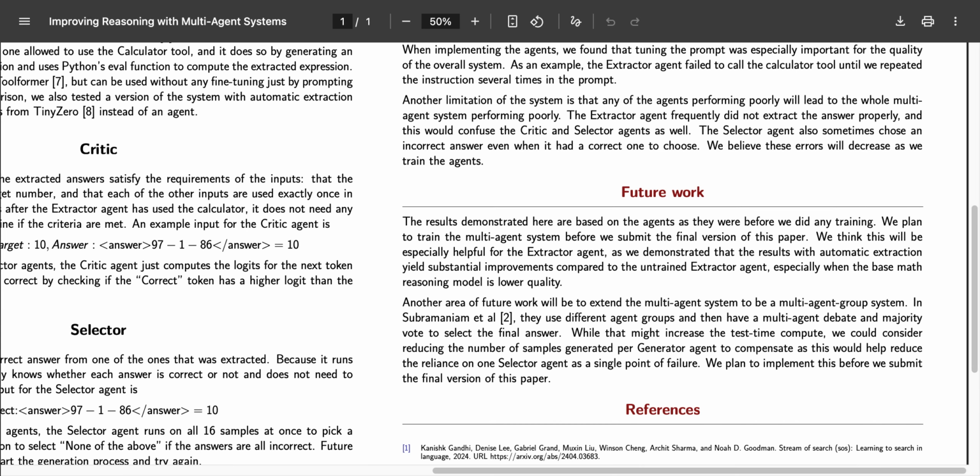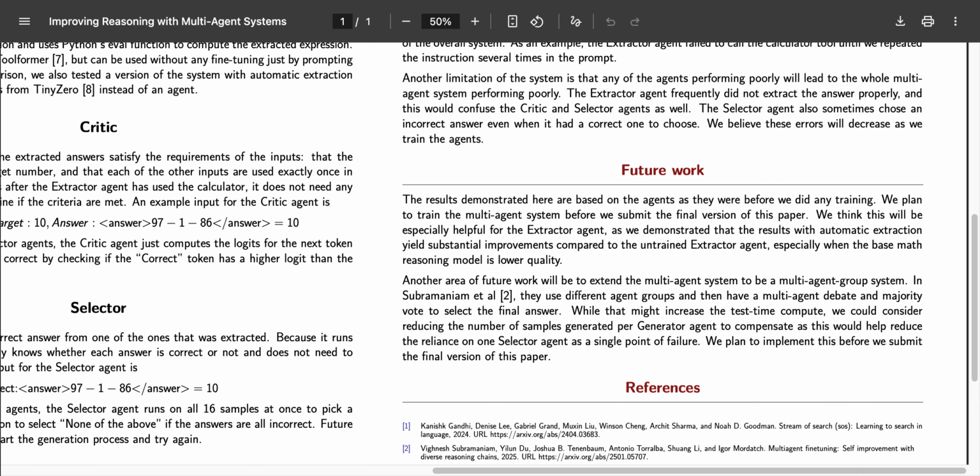With these results, we did not fine-tune the agent models at all, but we expect this to provide a significant boost in performance. We also plan to add multiple groups of agents and use multi-agent debate and majority vote, which will help add resiliency to prevent a single point of failure.